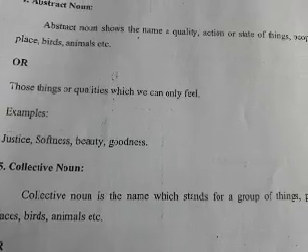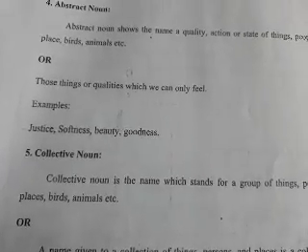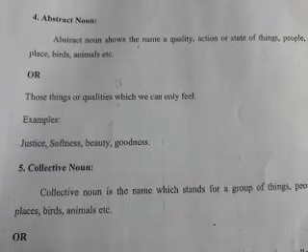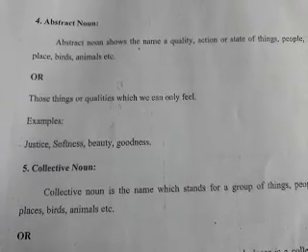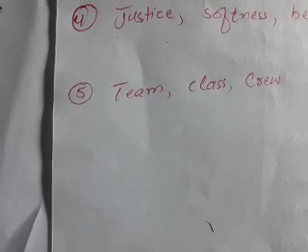Collective noun is the name which stands for a group of things, people, places, birds, animals, etc. So for example, we again come towards the example team. Team is a collective name given to a number of players. Class is a collective name given to a number of students.